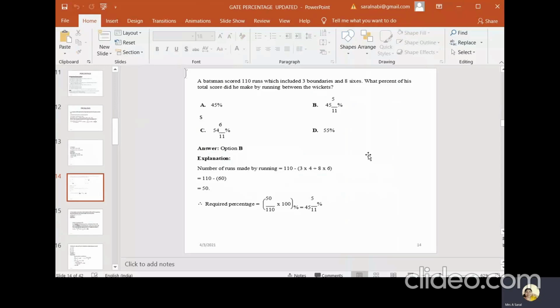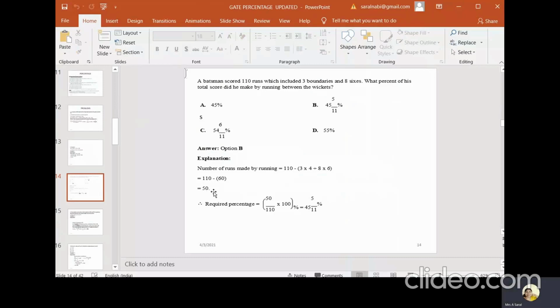Okay, this we understood from the first sentence. What percent of his total score did he make by running between the wickets? That is what they are asking. In the total runs, 3 boundaries give 12 and 8 sixes give 48. So from boundaries and sixes he scored 60. The remaining is 110 minus 60, which is 50. That 50 is the runs taken by running between the wickets.